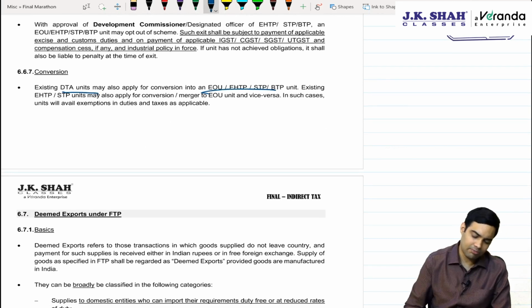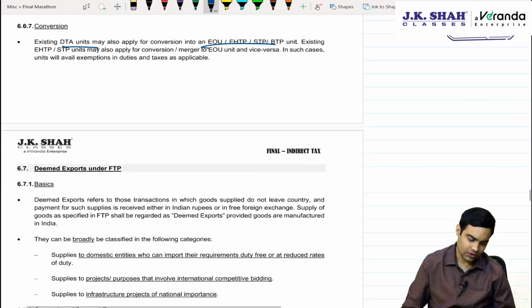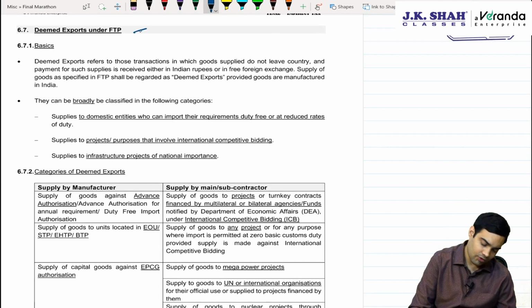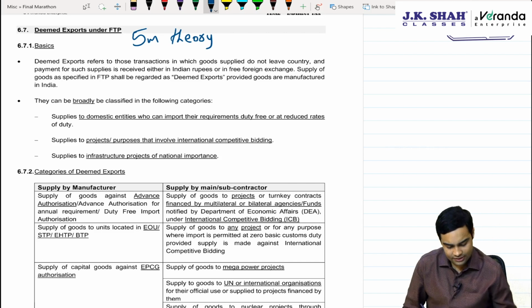DTA units may apply to become an EOU unit. This is one of the last provisions of EOU. Coming to deemed export, again an important topic for 5-mark theory. They can directly ask you to write about all the cases of deemed export.